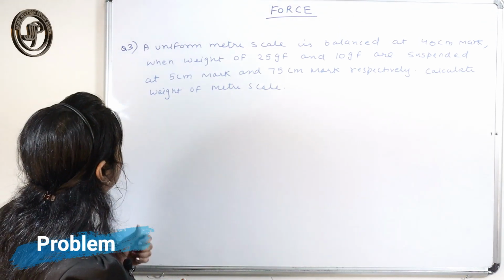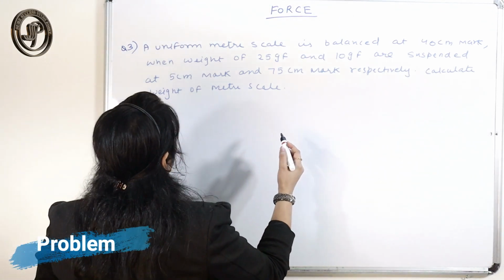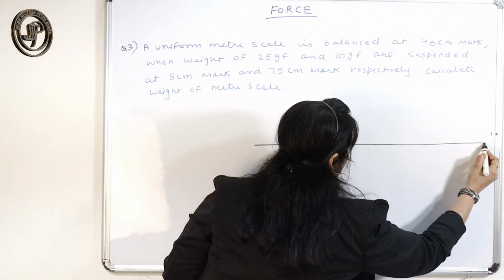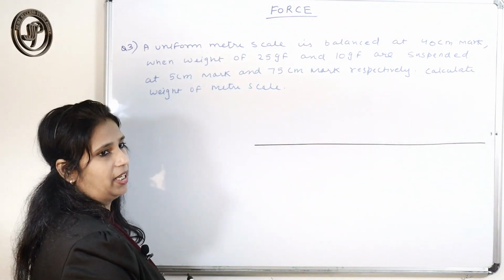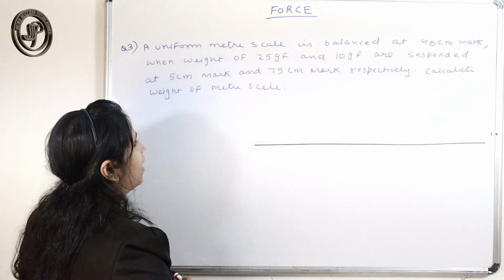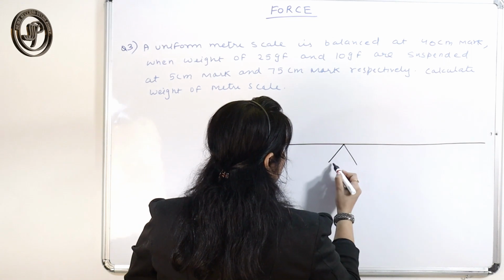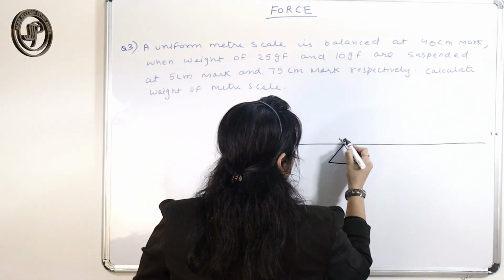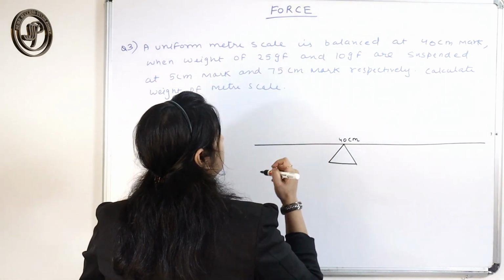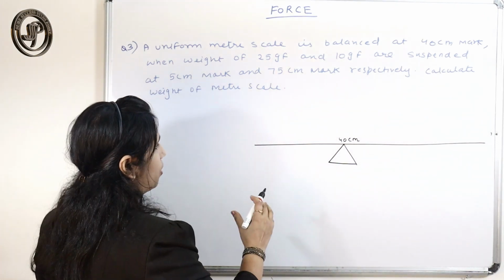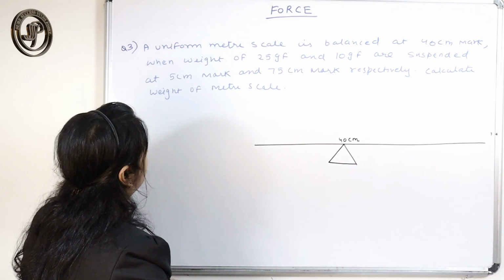That is a very important thing to understand. So we have a uniform meter scale. It is balanced at the 40 centimeter mark. Balanced at the 40 centimeter mark means this is the point of equilibrium where the body is balanced.